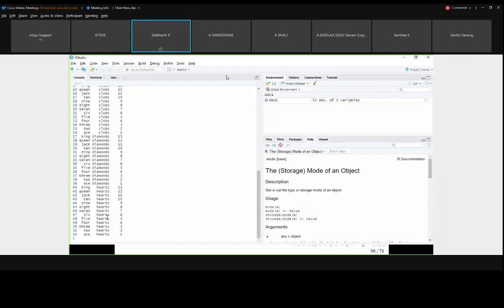Head will show only the first 6 rows of the data, whereas tail will show the last 6. So we have 52 cards. The first 6 cards I am showing here using head, and the last 6 I am showing using tail. These are some of the basic information we can infer from the data set before applying any operation.